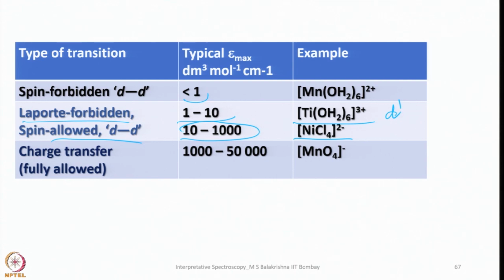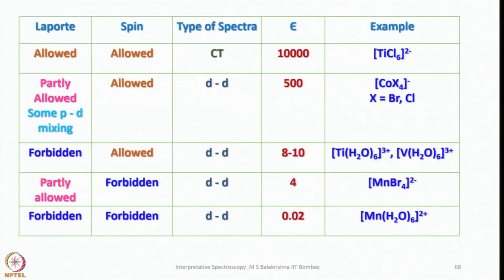And in case of charge transfer, we can see 1000 to 50,000, for example, manganate ion, potassium permanganate. This is essentially a ligand to metal charge transfer transition. Okay, so now let us look into the system and the type of spectra we will see, and also when they are allowed, Laporte and spin allowed.